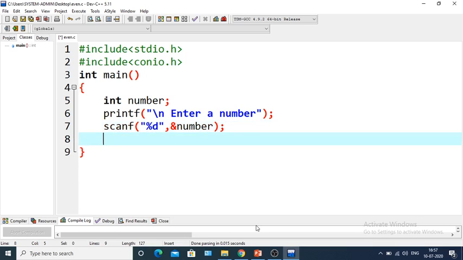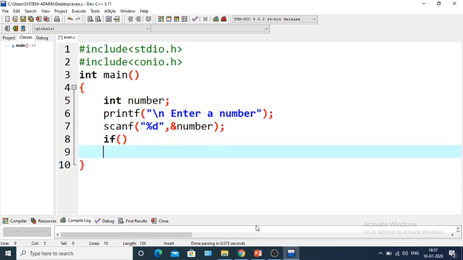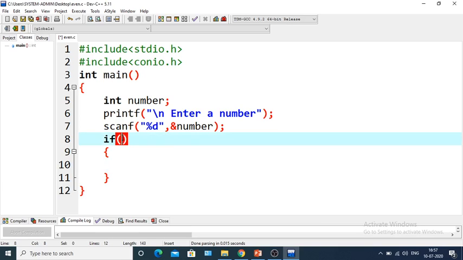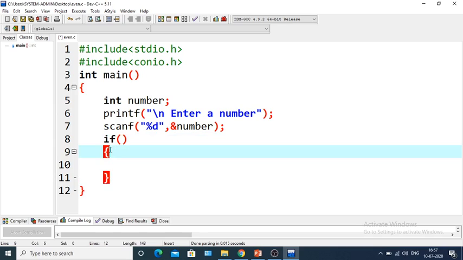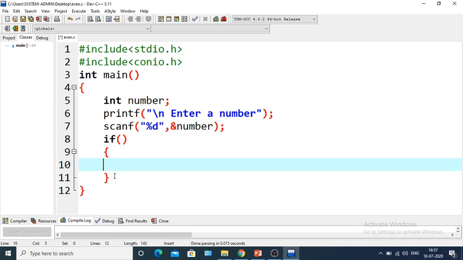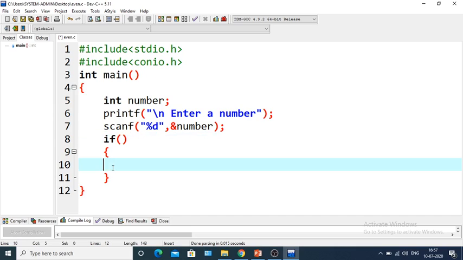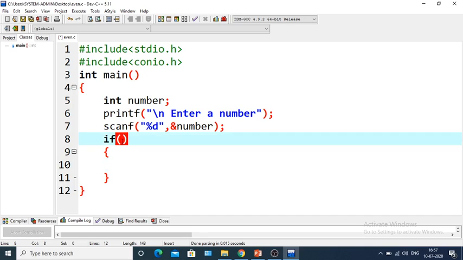Next we will write the if condition. Within the if we will write a condition. If this condition is satisfied, then the statements within the curly braces will execute. If this condition is not satisfied, then these statements will not execute. So to check whether a number is positive or not, we will check whether the number is greater than or equal to 0 or not.